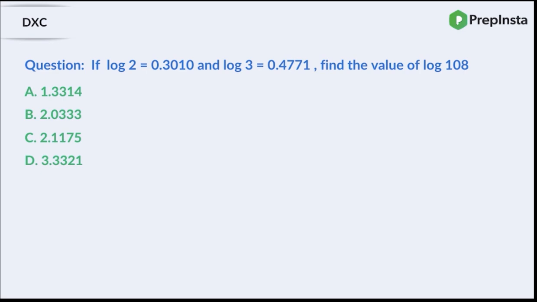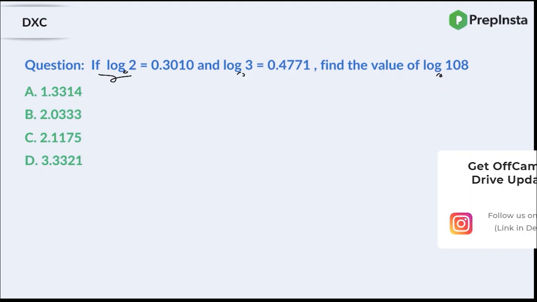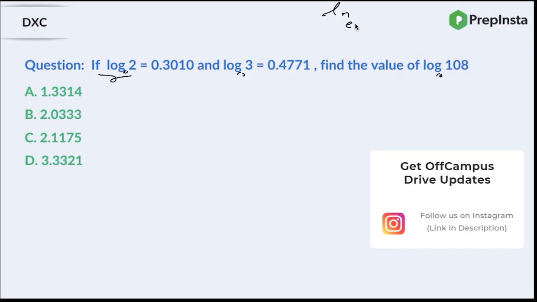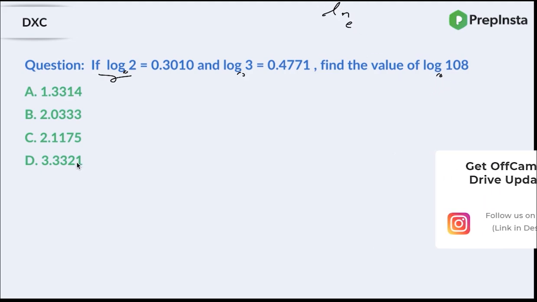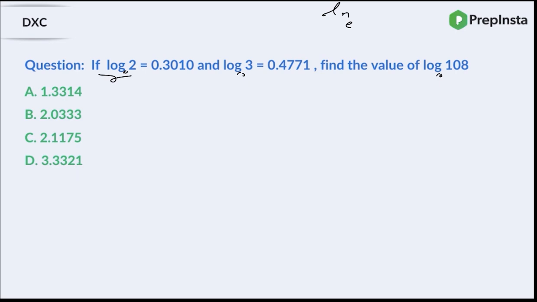So guys, before I start, can anyone tell me if in a logarithm problem you are not given the base, what is the standard base that you take? So if no base is given to you, the base is always considered to be 10. In case of ln, the base is always considered to be e, which is 2.71 something, right? Now, you are given the value of log 2, you are given the value of log 3, and you are supposed to find the value of log 108. How do we do that?